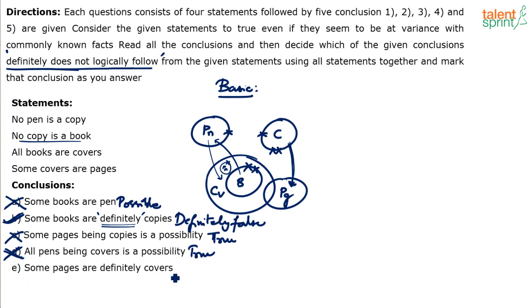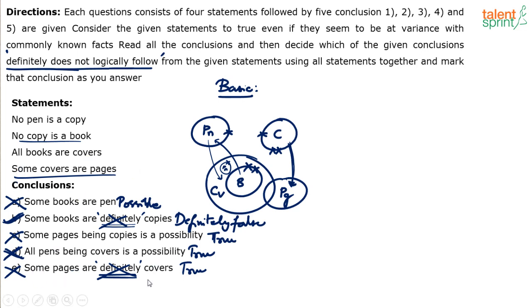And some pages are definitely covers. Some pages are definitely covers or some pages are covers is one and the same. So I can forget about the word definitely here. It is redundant, right? It's anyway a definite conclusion type. So some pages are covers. Yes, it is true only, right? Some covers are pages means some pages are covers. True. What is wrong with it? Definitely true, in fact. If some A's are B's, some B's are A's. Ruled out. I don't even have to check the diagram for that.